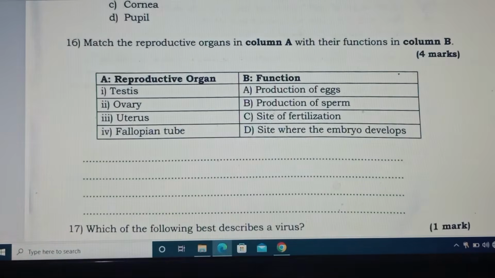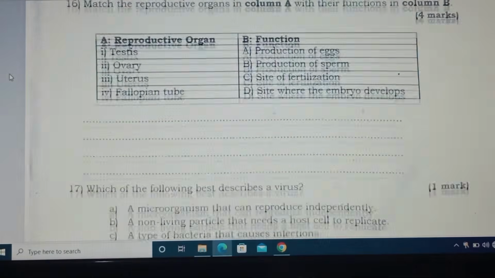Question number 16, it is matching. Reproductive organ in A and the function in B. We have testes, ovary, uterus, fallopian tube or oviduct. Testes, it corresponds to production of sperm. Ovary, it corresponds with A, production of egg. Uterus, it is the seat where the embryo develops, while fallopian tube or oviduct corresponds with C. If you have any suggestion, please write in the comment.